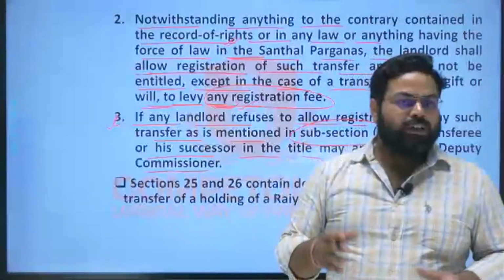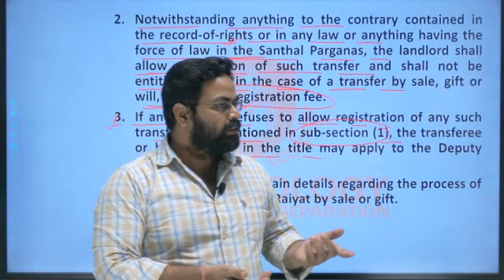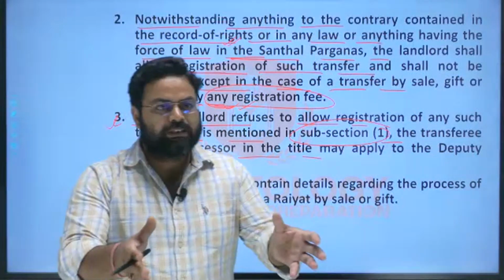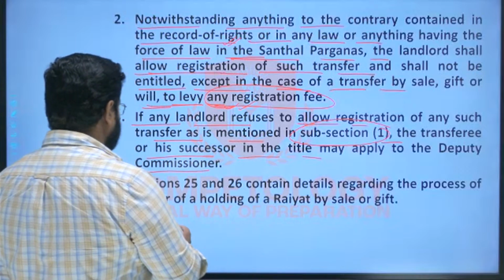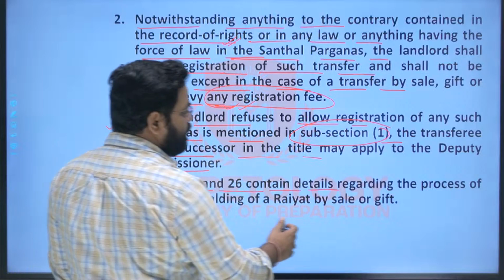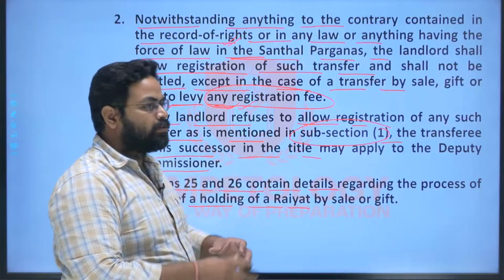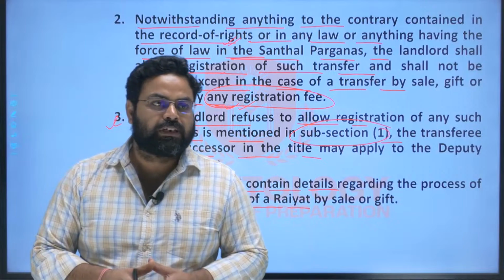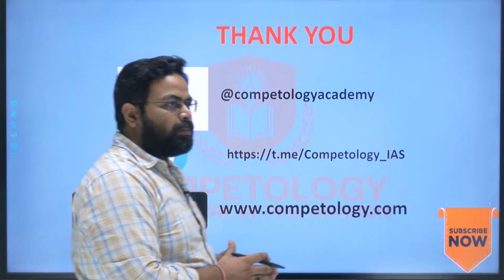And if the landlord is doing some frivolous things, then the party to that transaction can quite easily go to the DC and file a complaint that he is refusing to do so, right? And sections 25 and 26 contain the details regarding the process of transfer of the holding of a Raiyat by sale or gift. So the whole procedure is delineated under sections 25 and 26. And here we finish off chapter 3 of the Santhal Pargana Tenancy Act.